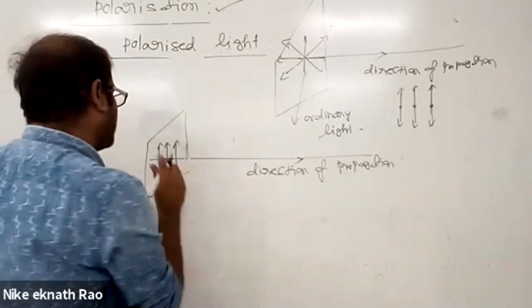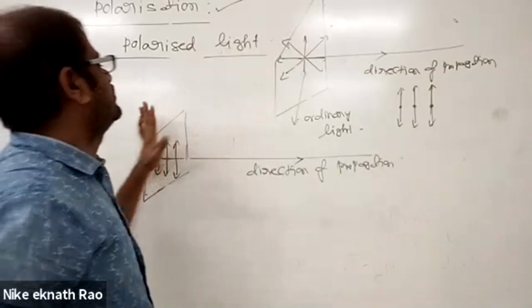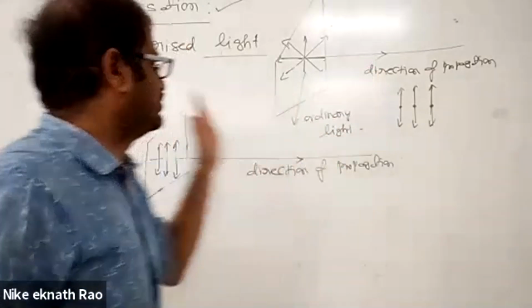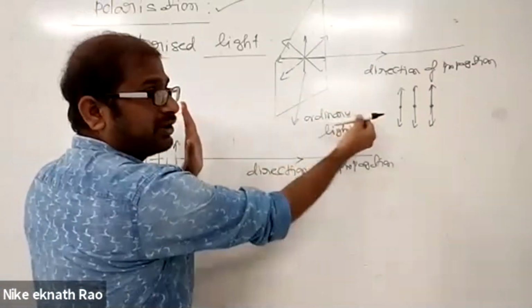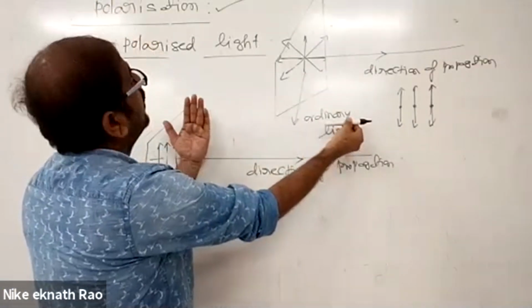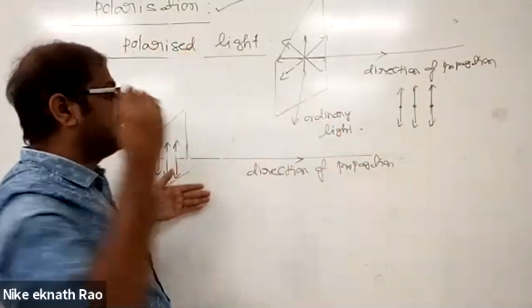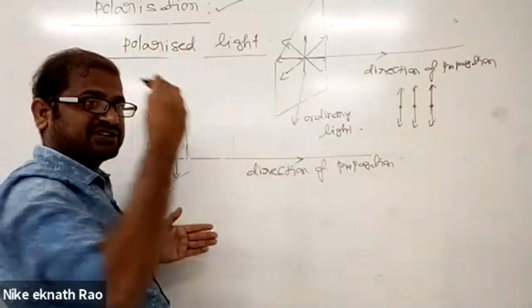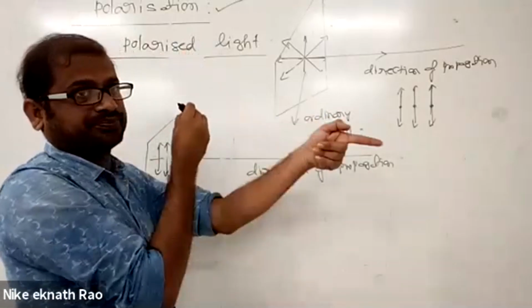The oscillations may be perpendicular to the plane. For example, suppose this is the direction of propagation. This plane is perpendicular to the direction of propagation, yes or no? If this plane is there, the vibrations may be like this, in this way, which are again perpendicular to the direction of propagation.